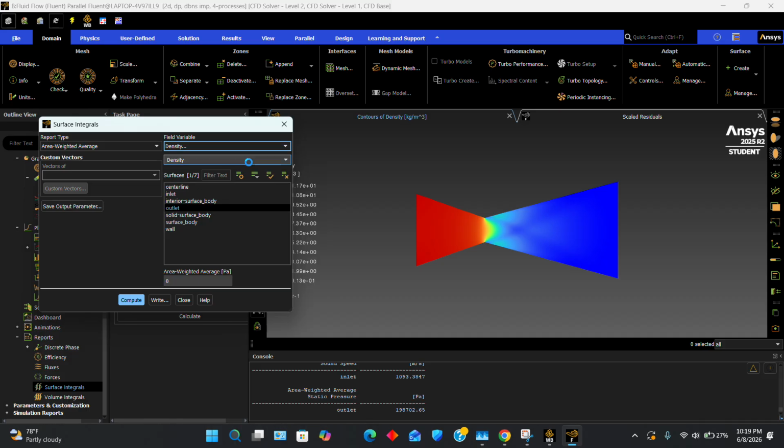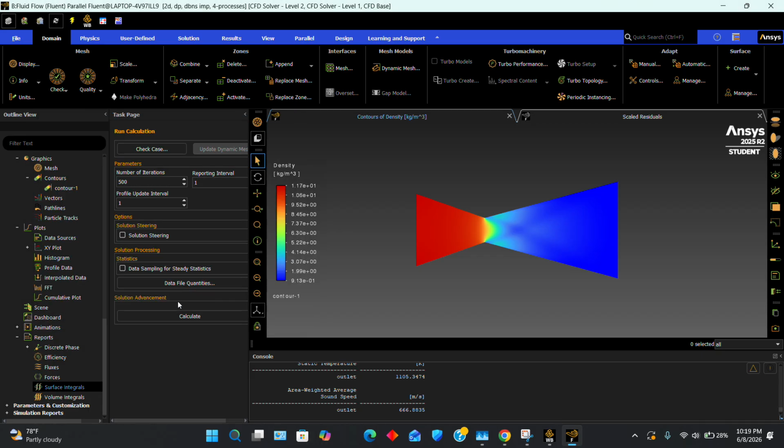Whoops, that was the wrong thing. Density, velocity, Mach number, temperature, and then speed of sound. So those are all how to get the plots, the contours, the XY plots, the inlet outlet values, and then that's the geometry, meshing, the setup, and that is everything.